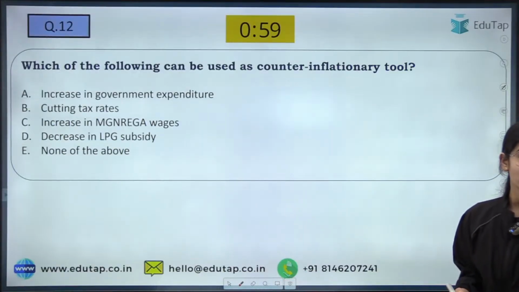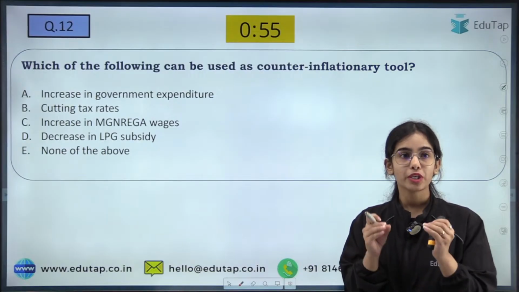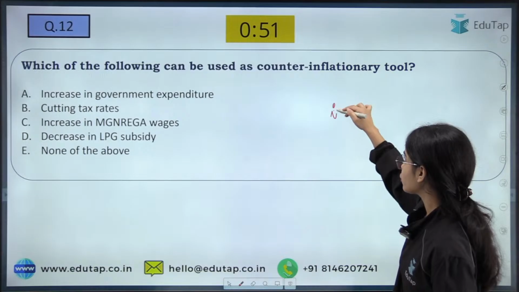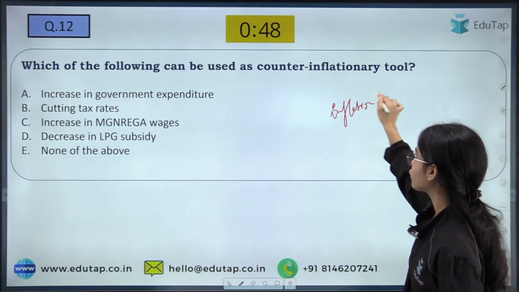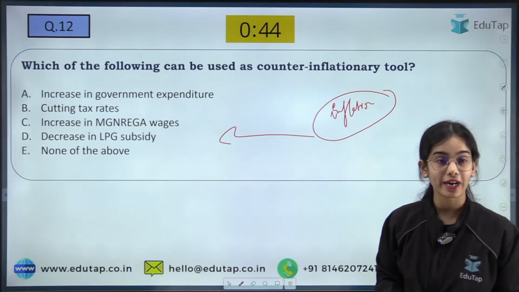Now coming to the next question, I hope you will be easily able to answer this question. Which of the following can be used as a counter-inflationary tool to fight the inflation? To fight the inflation, which of the following measures can be used?